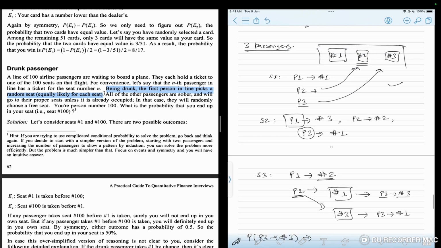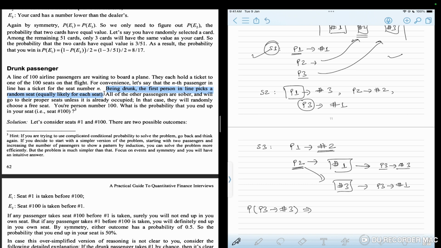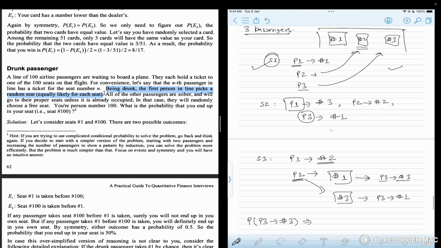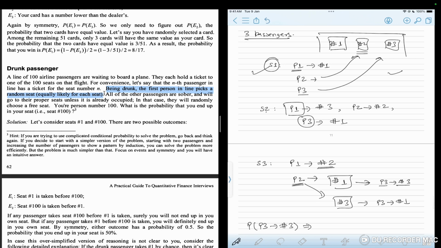In scenario 1, if passenger 1, the drunk passenger, goes and sits on his own seat, then that is a scenario where I am sitting on my seat. Scenario 2 is when passenger 1 goes and sits on my seat. This simply won't cover my scenario, because if someone is sitting on my seat, no matter whatever combination you make, I won't be sitting on my seat.